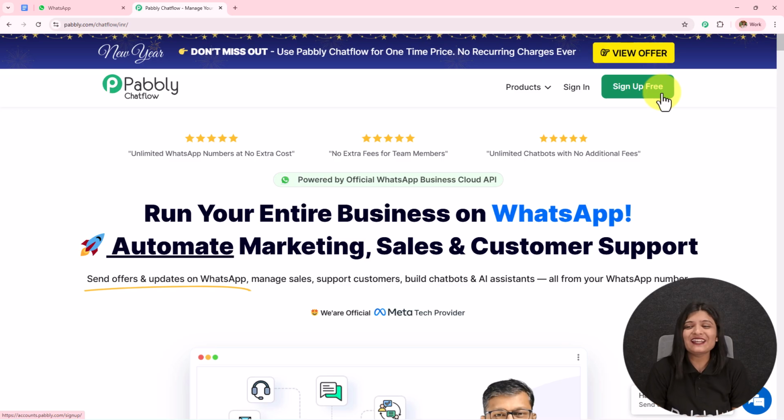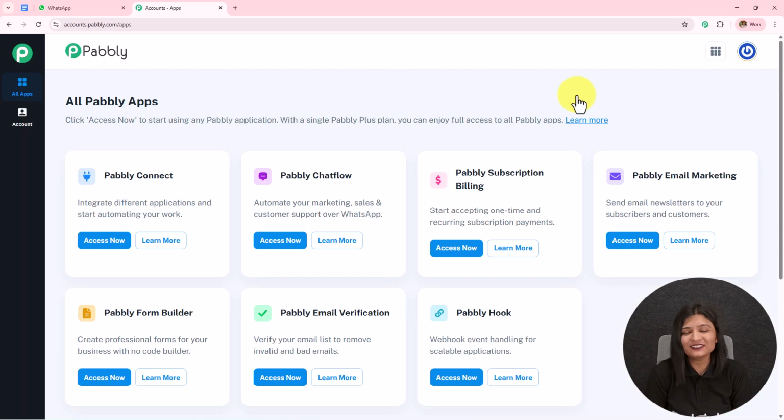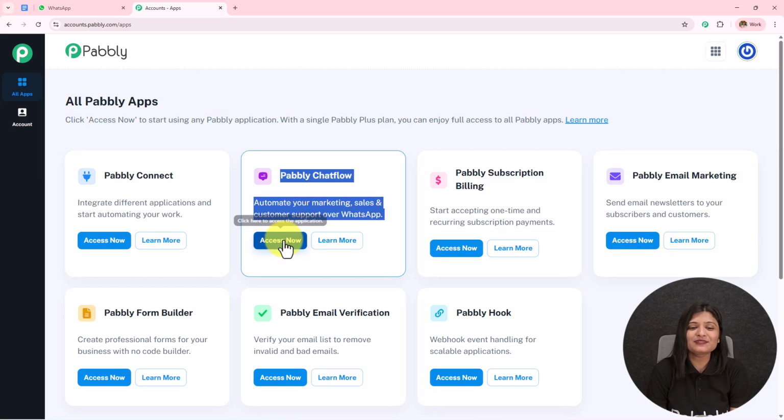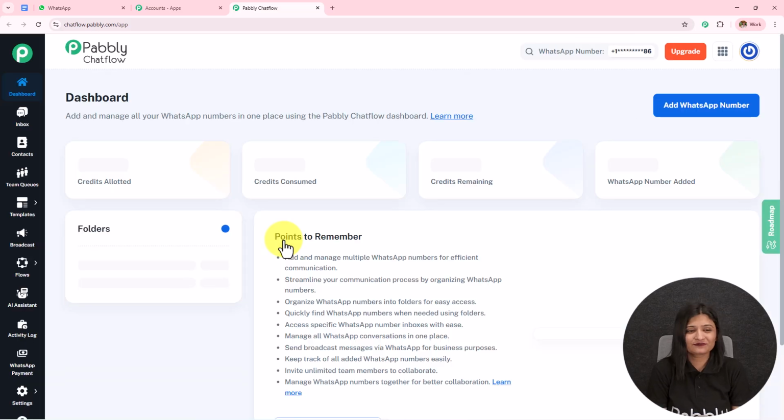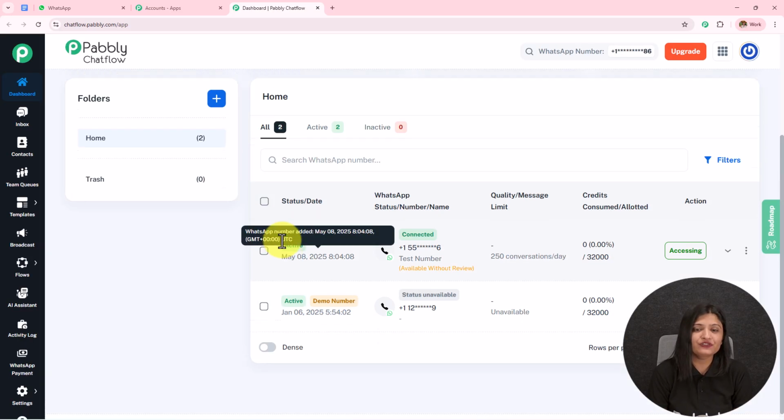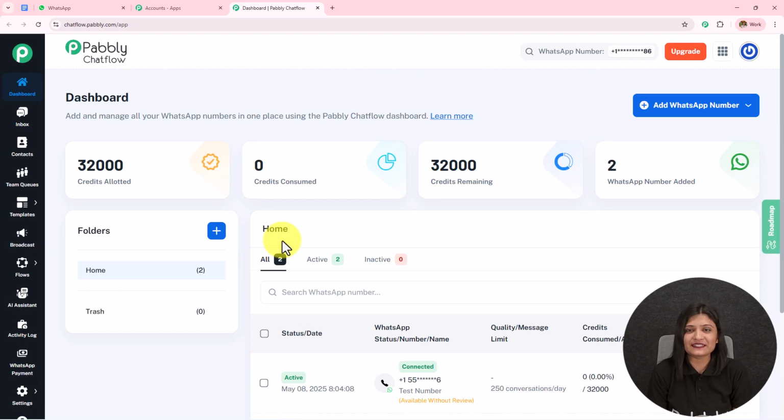So here, as I'm an existing user, I'll click on the sign in, and here all Pabbly apps page has appeared which is showing me all the Pabbly applications. I'll click on this Pabbly Chatflow access now, and here it will take me towards the app dashboard of Pabbly Chatflow. So here we can see the credit allotted, credit consumed, credit remaining, and the WhatsApp number added.